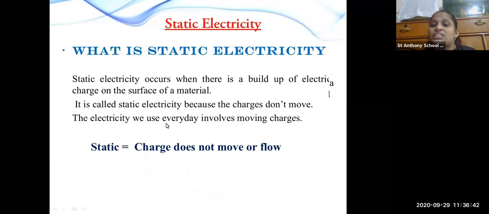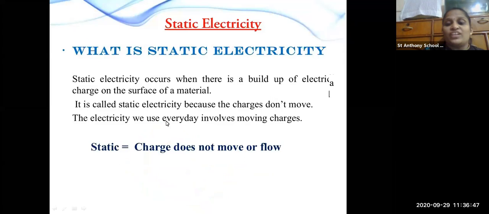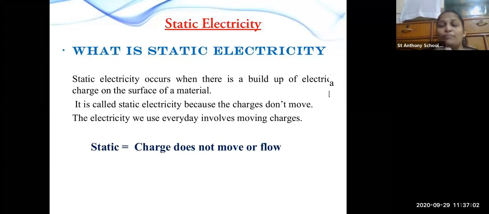These are charged bodies, and the charge does not flow in static electricity. In electricity, positive, negative and neutral charges flow, but in static electricity we cannot see the flow of any electrons.